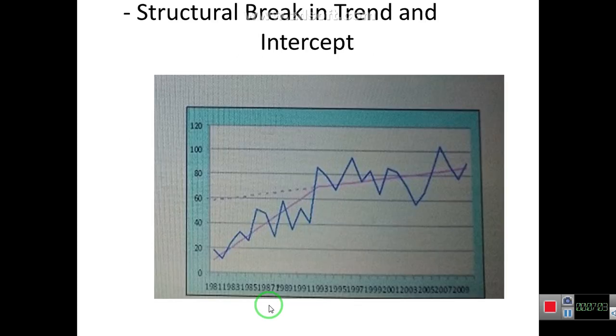And the next one is both changes, structural break in trend and intercept. See in this diagram, first our intercept lies at about point 10, suppose, and after the change at this point, the trend has also been changed. The speed of the rate of change has decreased, and in this diagram we can also see that the intercept has been changed. So this represents the structural break in trend and intercept.